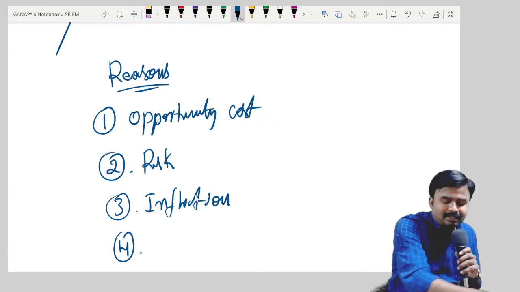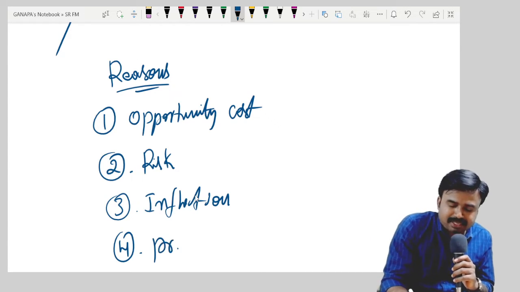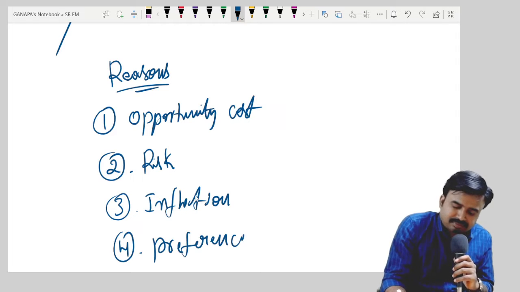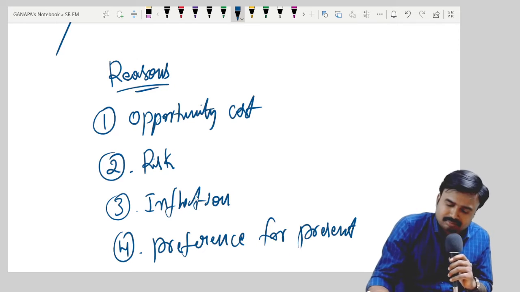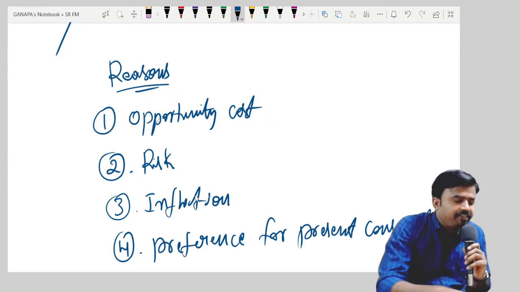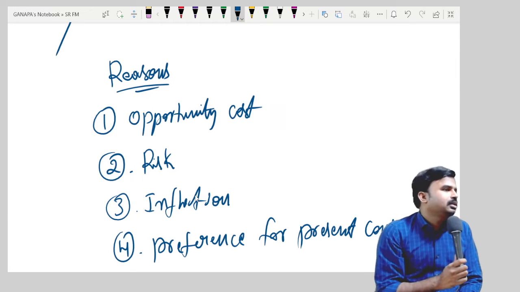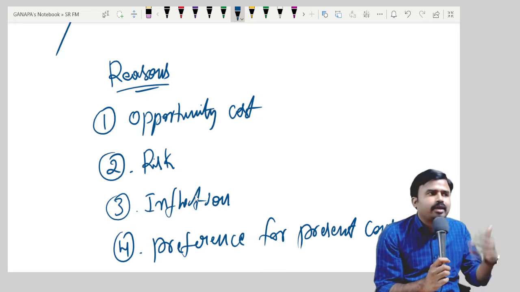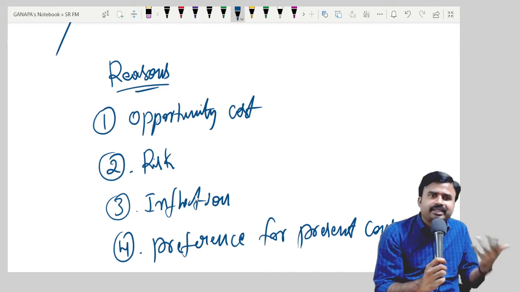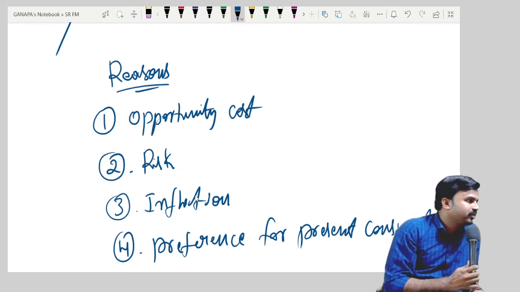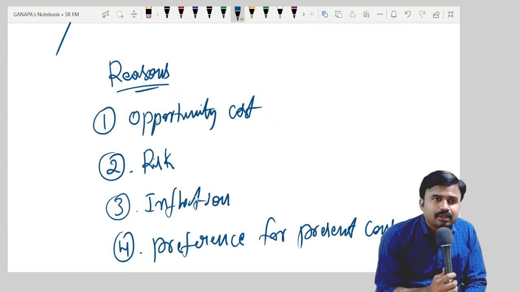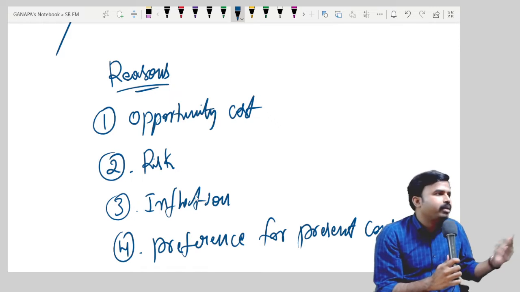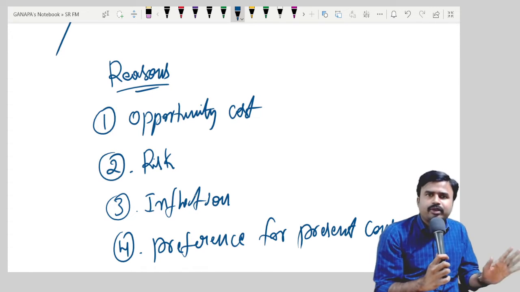Yeah, it's a regular reason. Preference for present consumption. If I give you 1 lakh rupees today, by using it you can buy your required articles. You can consume it immediately, right? You'll prefer today's consumption rather than future consumption. What do you say? You can buy an iPhone, or you can buy a bike. You can go for any article. You can buy it and use it.